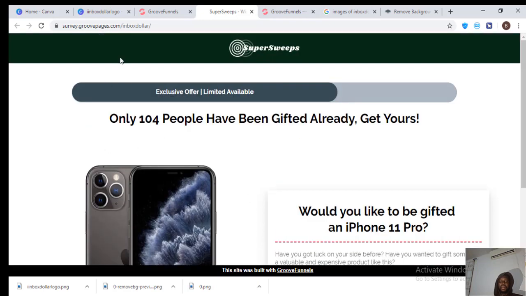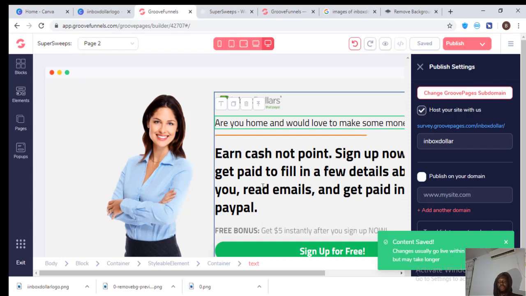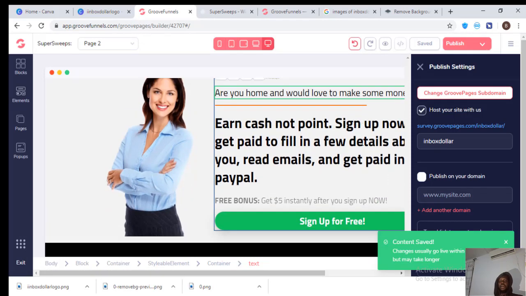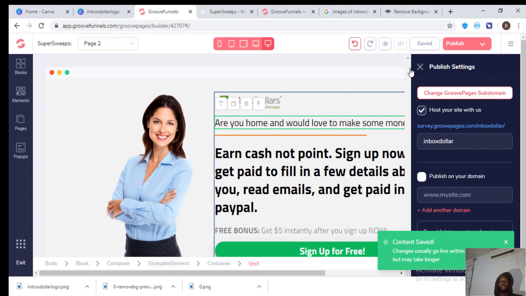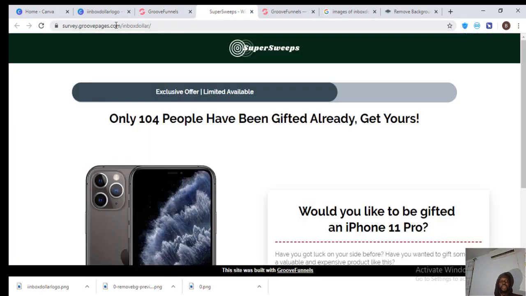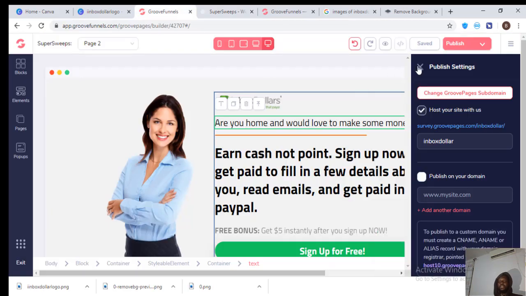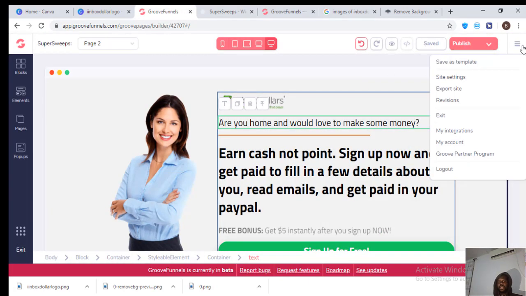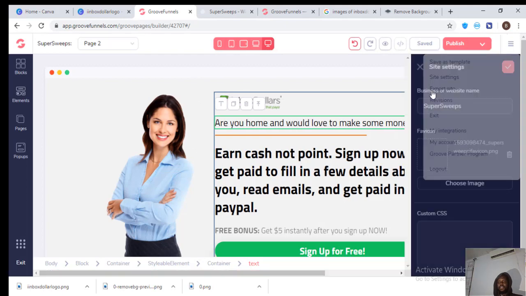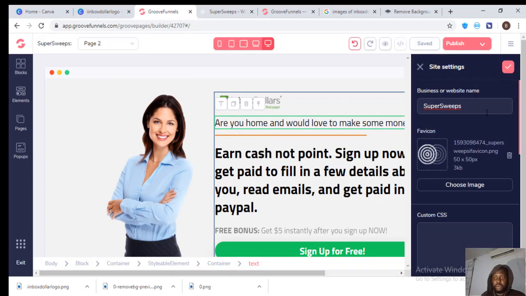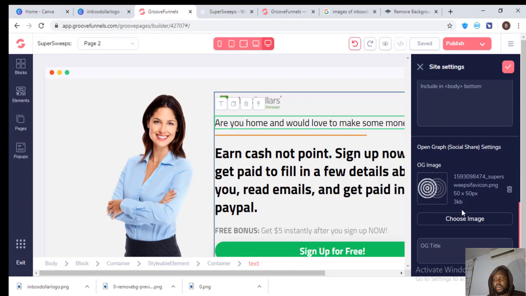Okay, it has not propagated. That's why it's not showing here yet, but very soon it will show. It takes a little bit of time. However, if you don't want to go with their groovepages.com domain, all you need to do is come here and edit the site settings. Very important. You can call it super sweeps, or we call it super surveys. Super surveys is better. Okay, let's call it super surveys.